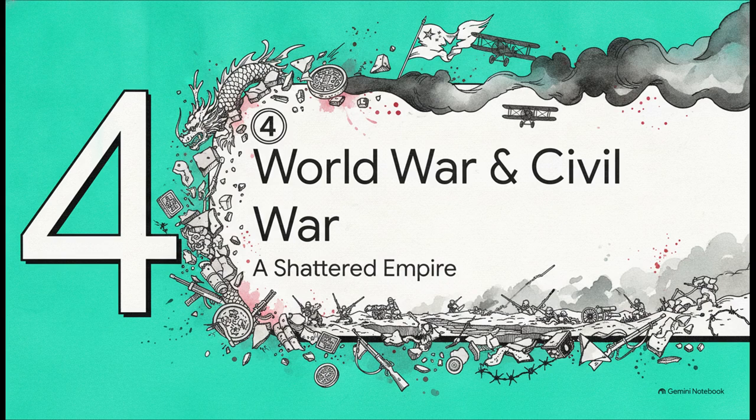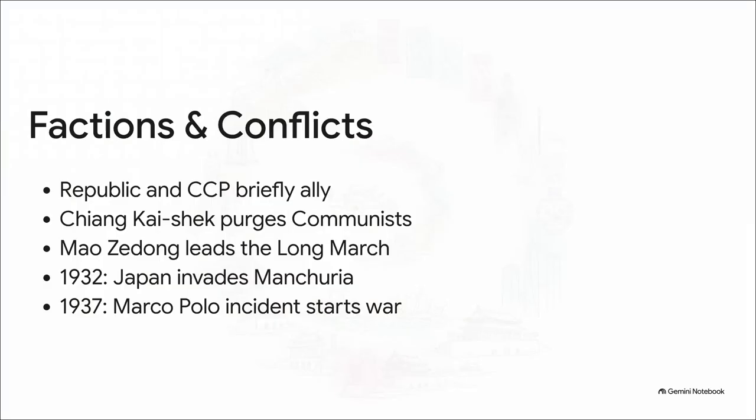Bringing us to Section 4, World War and Civil War. The power vacuum left by the Qing created absolute chaos. Sun Yat-sen's republic briefly allied with the newly formed Communist Party to defeat regional warlords. But when Chiang Kai-shek purged the communists, it sparked a bitter civil war. The communists were saved only by Mao Zedong's grueling long march.